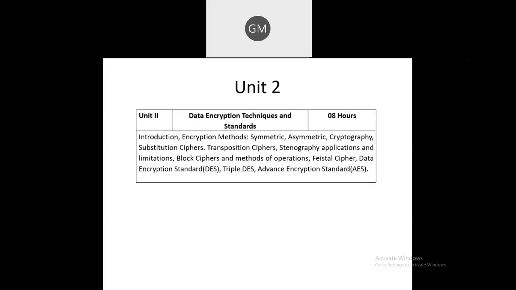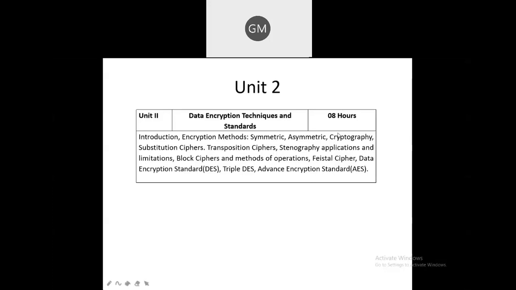In the next unit, you are having data encryption techniques and standards. So what are the different data encryption techniques? First of all, introduction: what is meant by symmetric and asymmetric cryptography? There are some algorithms for symmetric cryptography, and some algorithms, or we can say examples, for asymmetric cryptography. Then next, what is meant by substitution cipher and what is meant by transposition cipher. These two types of algorithms you are having for this particular unit.